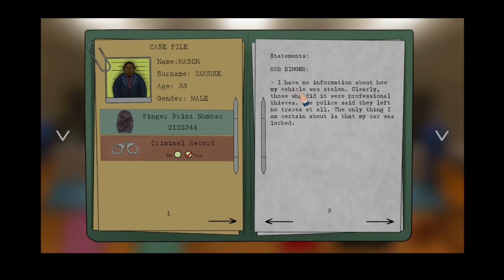I have no information about how my vehicle was stolen. Clearly, those who did it were professional thieves. The police said they left no traces at all. The only thing I am certain about is that my car was locked.